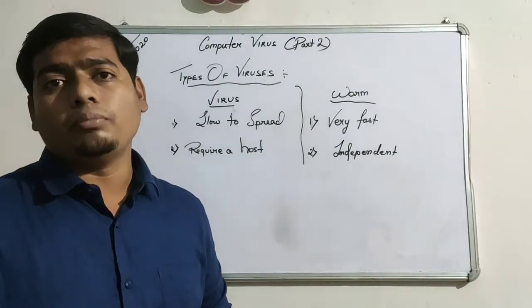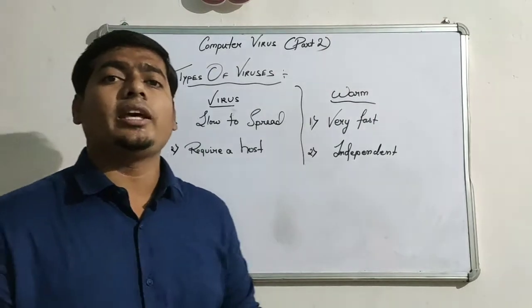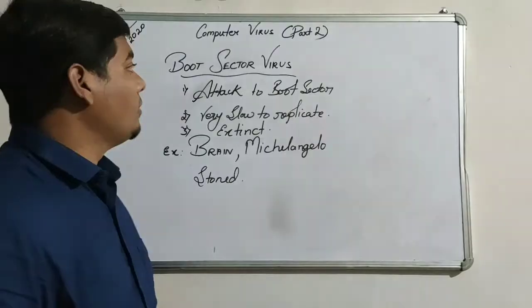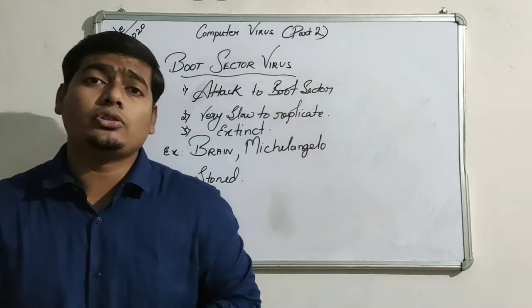Okay, as per their way of spreading, how they spread, which part they spread, viruses are categorized into different types. First of all, as per the characteristics, the characterized virus is the boot sector virus. What is a boot sector virus? As you can tell by the name also, a boot sector virus is a virus which attacks directly the boot sector.